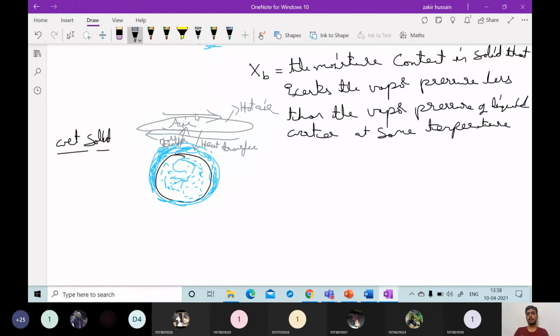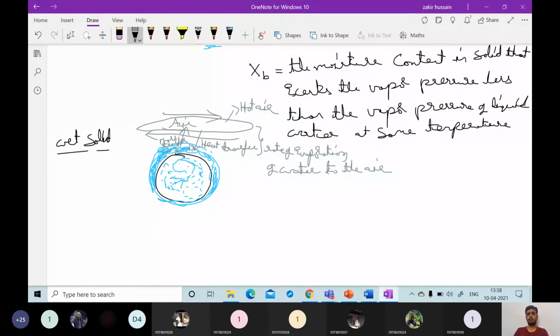So whatever the hot air is there, the rate of evaporation of water to the air is taking place. The rate of evaporation of water is equal to the water content which is present on the surface of the solid.